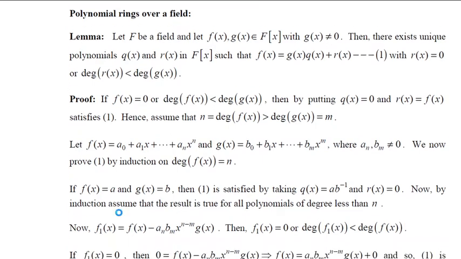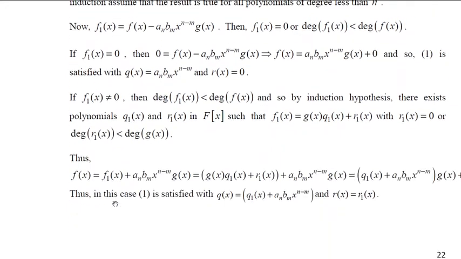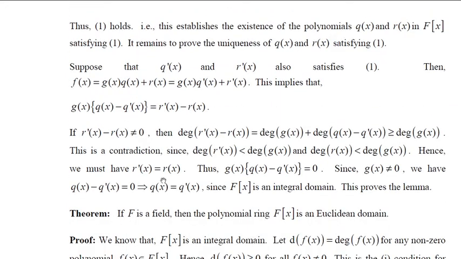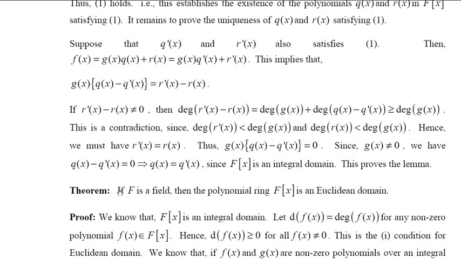It is non-zero. Therefore, our g of x is non-zero. Since g of x is non-zero, this has to be 0. If this is 0, then q of x equal to q dash of x. Hence, we have proved the uniqueness, and this proves the lemma. Now let's move on to the next theorem.